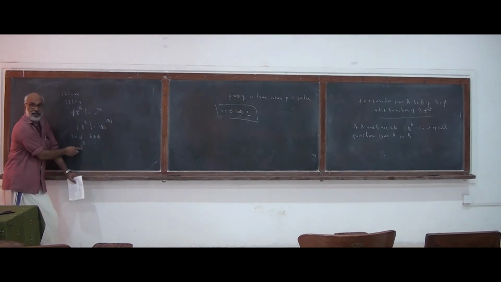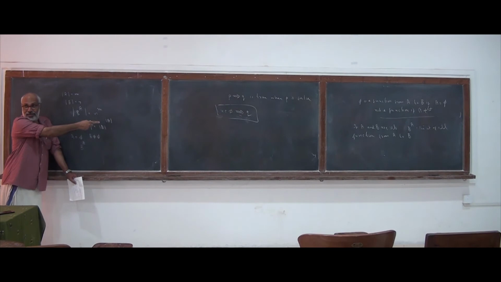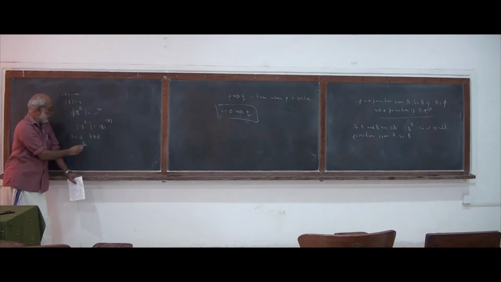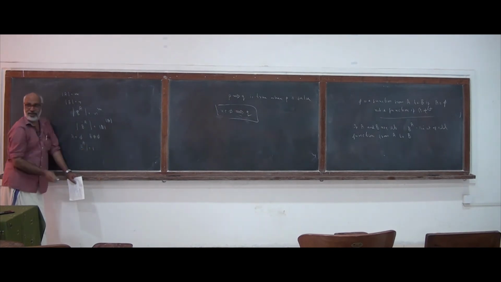Such a function from A to B will be a subset of A cross B, that is phi cross B, that is equal to phi. For phi there is only one subset, phi. And we observe that when A is equal to phi, there is a function. So there will be only one function. So the cardinality of this set will be equal to 1.